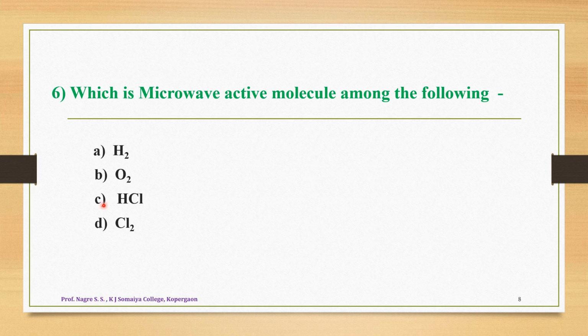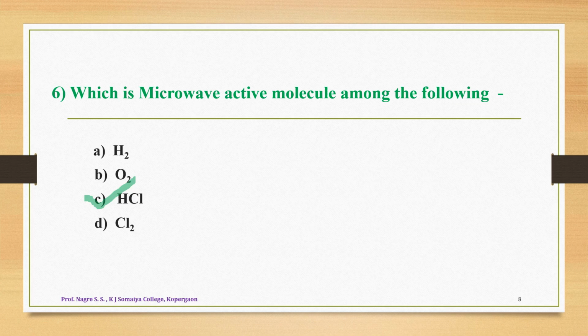So among these four options, the A, B and C options, that is H2, O2 and Cl2, these three molecules cannot have a permanent dipole moment. But the last option, that is option D, the HCl molecule, only has a permanent dipole moment, and that's why the correct answer for question number 6 is nothing but this HCl molecule, which is called a microwave active molecule.